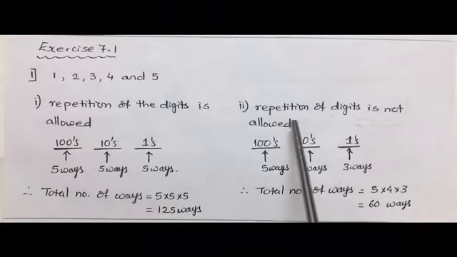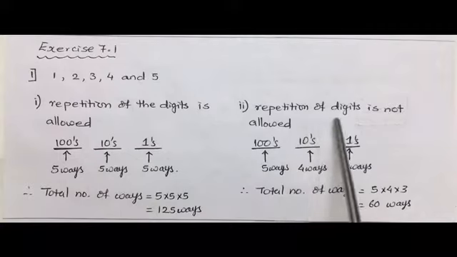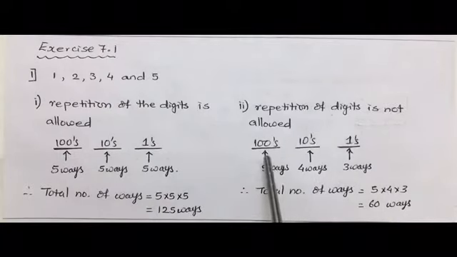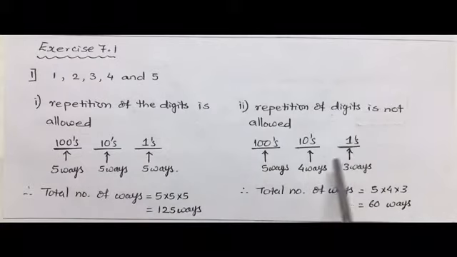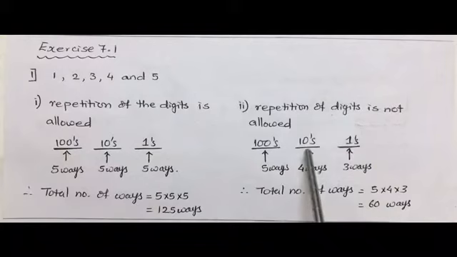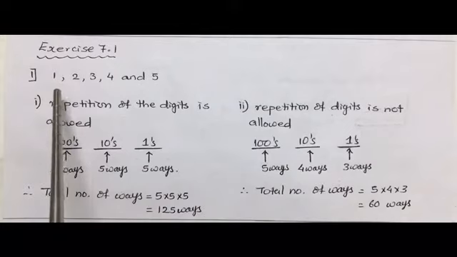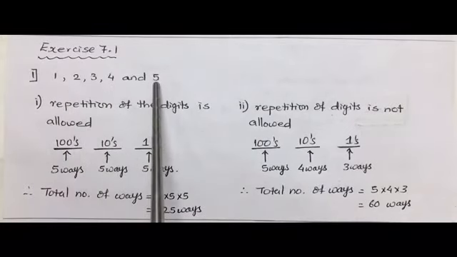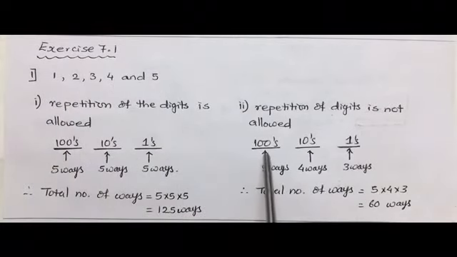Now the second case is, repetition of digits is not allowed. Again 3 places are made. First place is hundreds place, then tens place, and then ones place. If we start keeping the digit in the hundreds place first, we have 5 different alternatives, so that can be arranged in 5 ways.